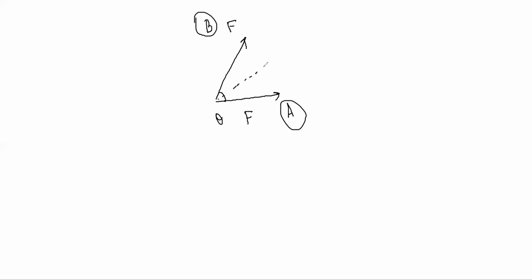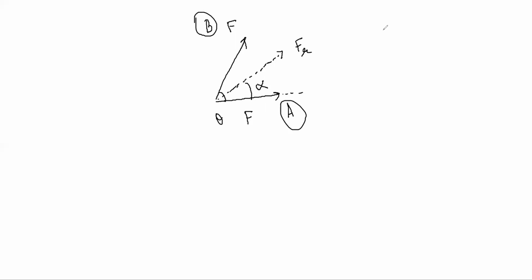So it's important to understand the question properly. There is one force here, F, and another force here, F. 2 equal forces, but let's still label them A and B. The angle between A and B is, let's say, theta. The resultant of these 2 forces will be somewhere like this. Let's say the resultant makes an angle alpha with A.